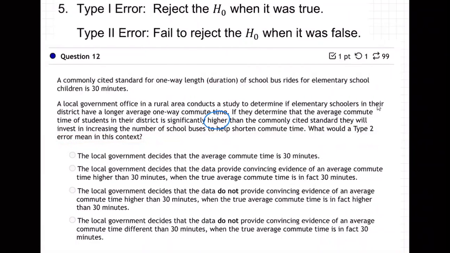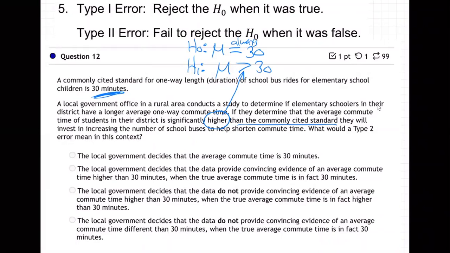Type 2. Okay, well, to know that, we've got to go back to H0 and H1. Remember, H0 is always equals. Always equals. And the other one, therefore, higher, that's going to be greater. Higher is greater, right? Then whatever, 30 minutes. The 30 minutes is the one way, right? So that's the standard, right? The higher than the commonly cited standard. So higher than 30 versus equal 30.